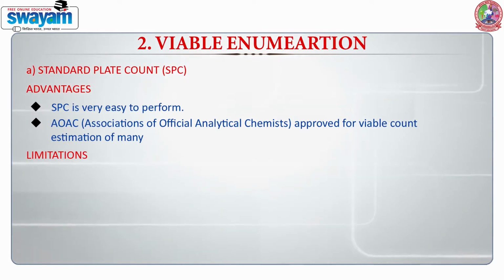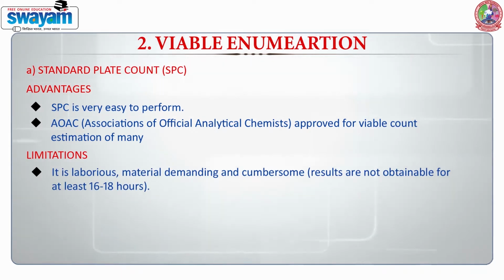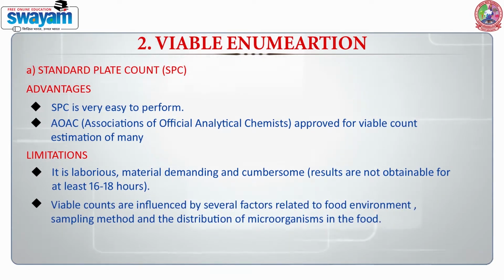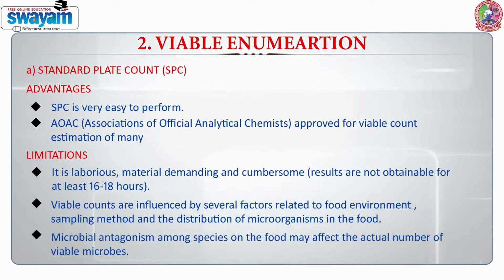Limitations are that it is laborious, material required and cumbersome, meaning we cannot obtain our result for at least 16 to 18 hours. Viable counts are influenced by several factors related to the food environment, sampling method and distribution of microorganisms in the food. Microbial antagonism among species in the food may affect the actual number of viable microbes.